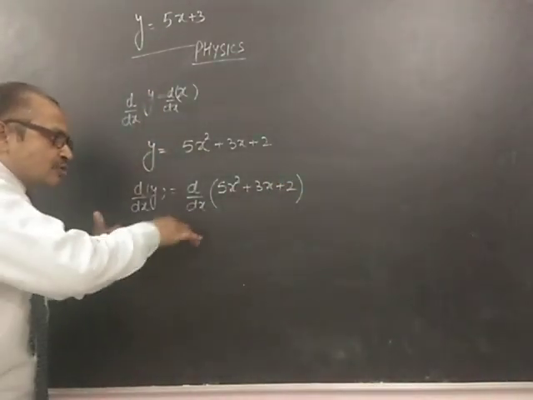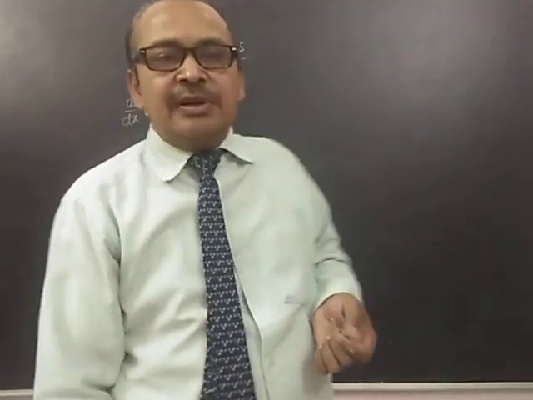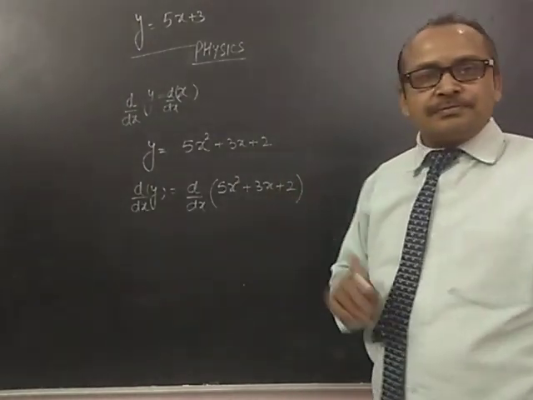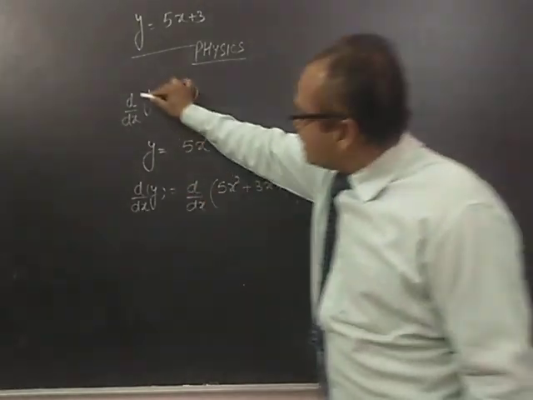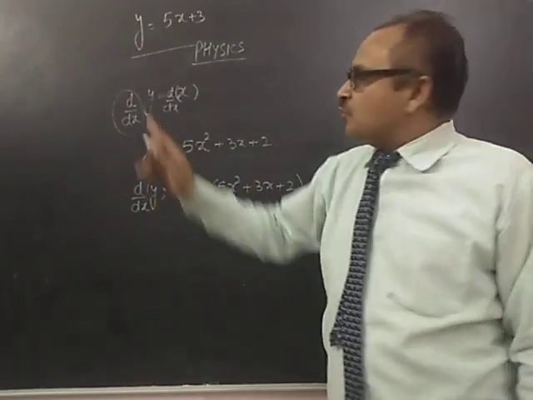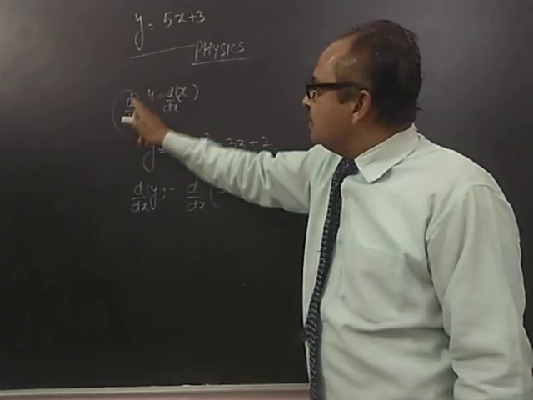And how we will solve this, we will discuss just after 1 minute. Till that time, any doubt? Are you able to understand the meaning of dy dx? This is derivative. So when I write dy dx, I have to write it on both sides.